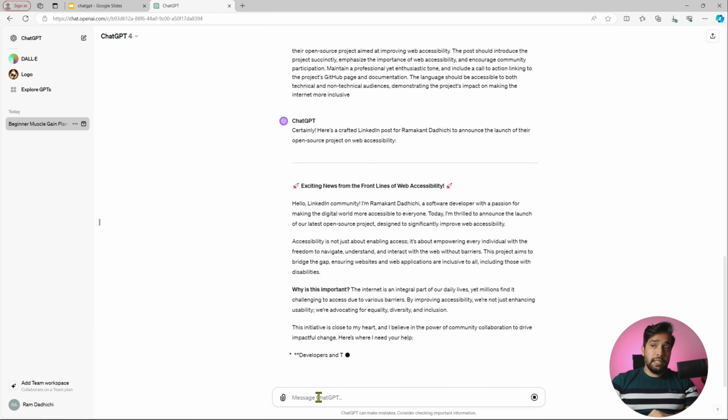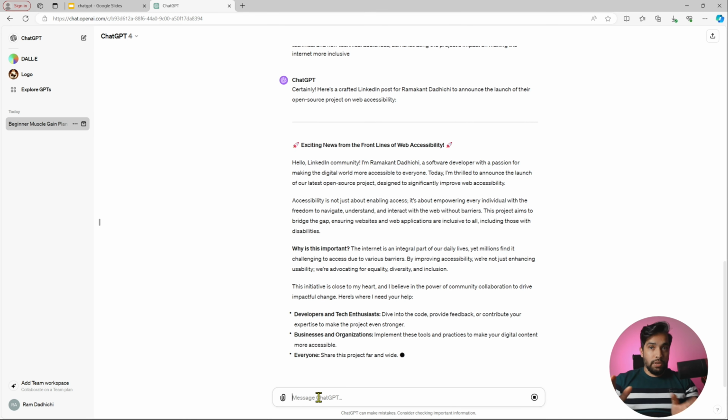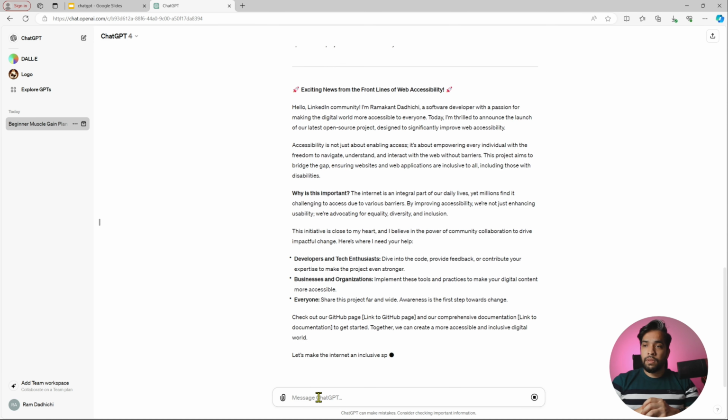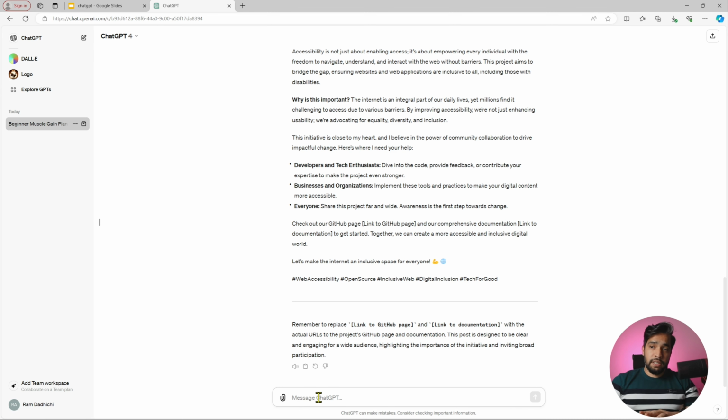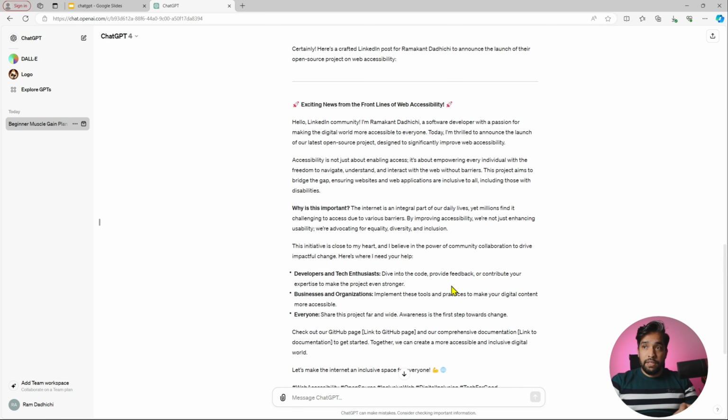Just look at the formatting. It is doing exactly how I would like it to be. And yep, this is perfect. It also mentions, remember to replace the GitHub link, link to documentation. It has properly crafted the exact response, or the post, that I wanted it to give me. And I can just go ahead, do a bit of proofreading, change the things that I would like to change, and just post it. So I don't have to write this lengthy post myself, and that's where it saves my life.